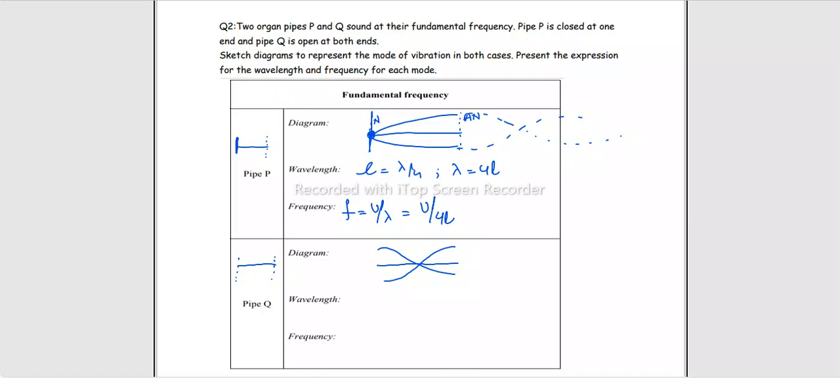How do we write wavelength in this case? Again, distance from one antinode to node. This is 1 times lambda by 4, another times lambda by 4. This length is 2 times lambda by 4. Or we can write it as length is lambda by 2, or 2 times length equals lambda. Now that we know lambda, just put it in the equation and you will get to know the frequency. Frequency is V over lambda, so it is V over 2L.